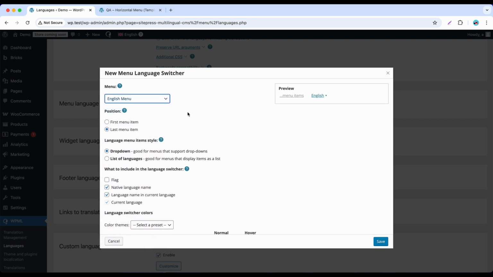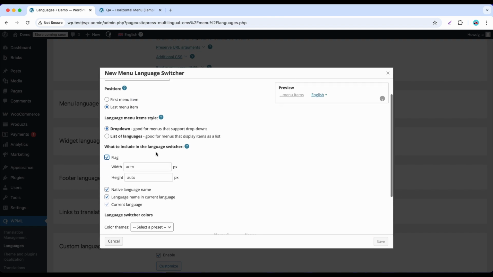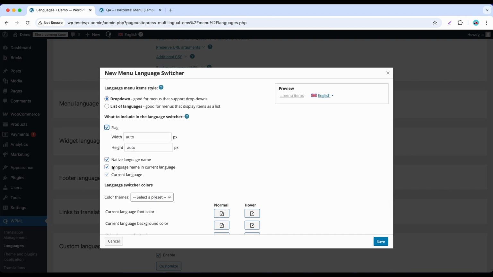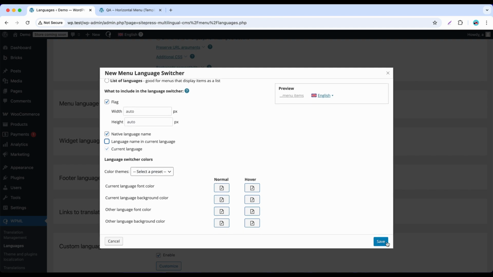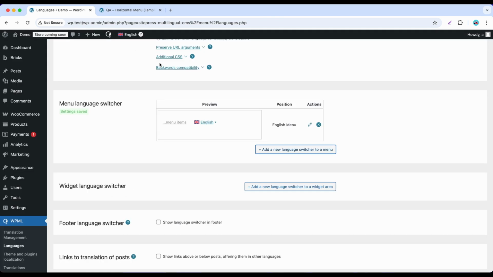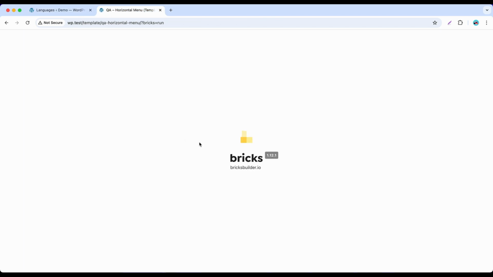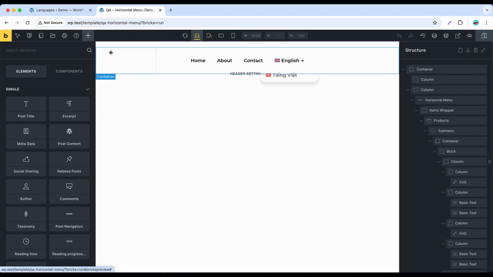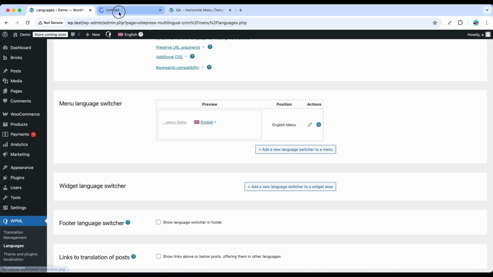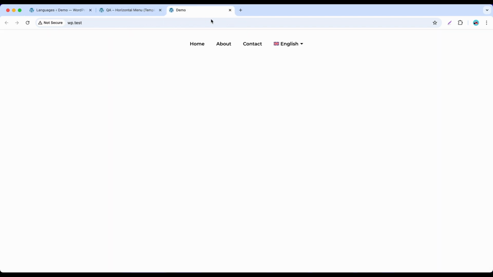For the appearance, you can choose whatever you want. For me, I will use the drop-down layout with flag. And there it is. That's how we use the WPML language switcher with Mortar menu.